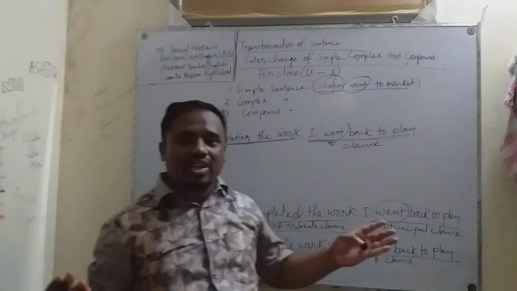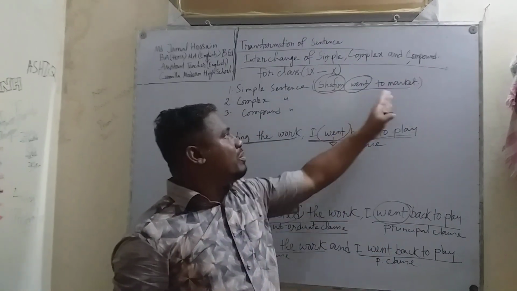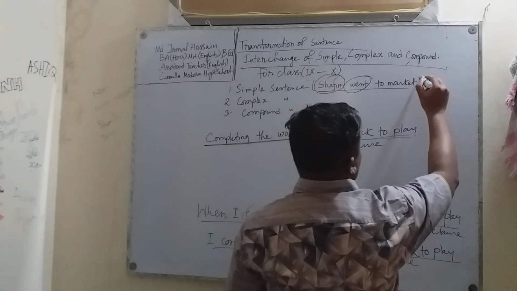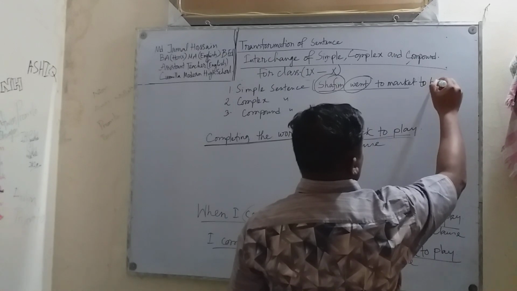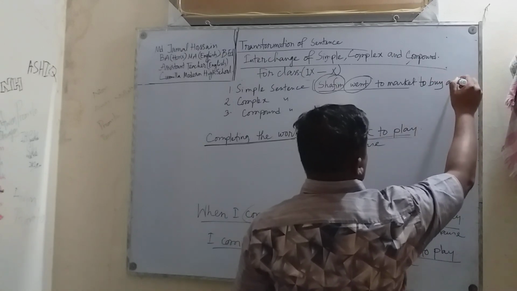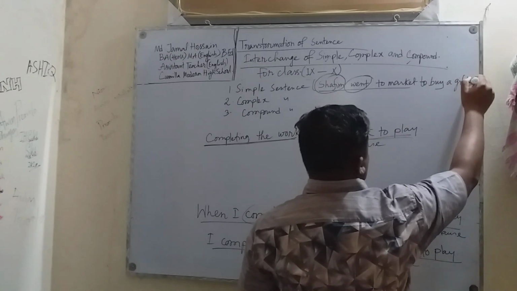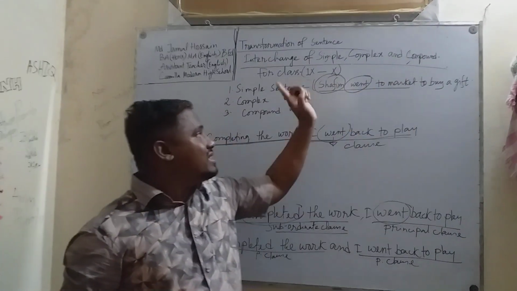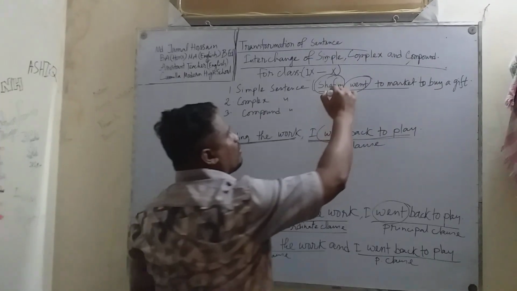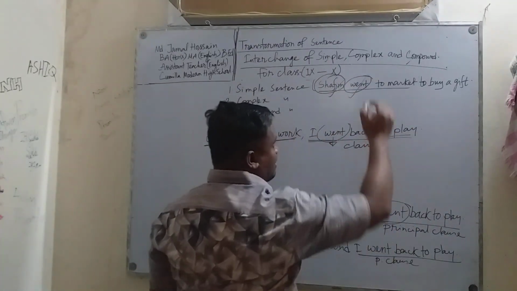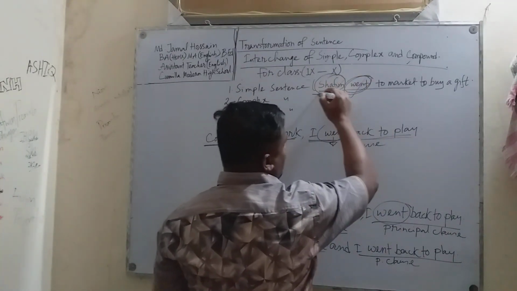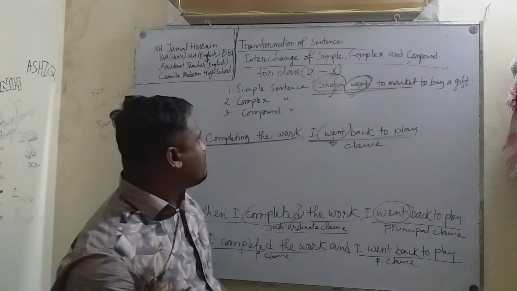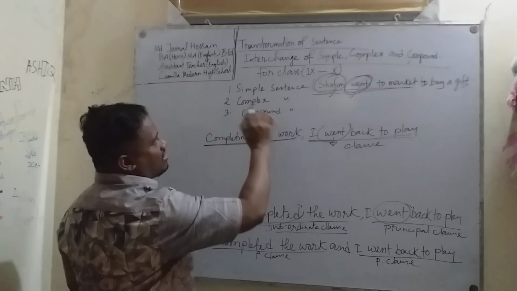Now we can elaborate the sentence. Shafim went to market to buy a gift. This is also a simple sentence because this sentence has only one subject and one finite verb, or this is the only principal clause of the sentence.